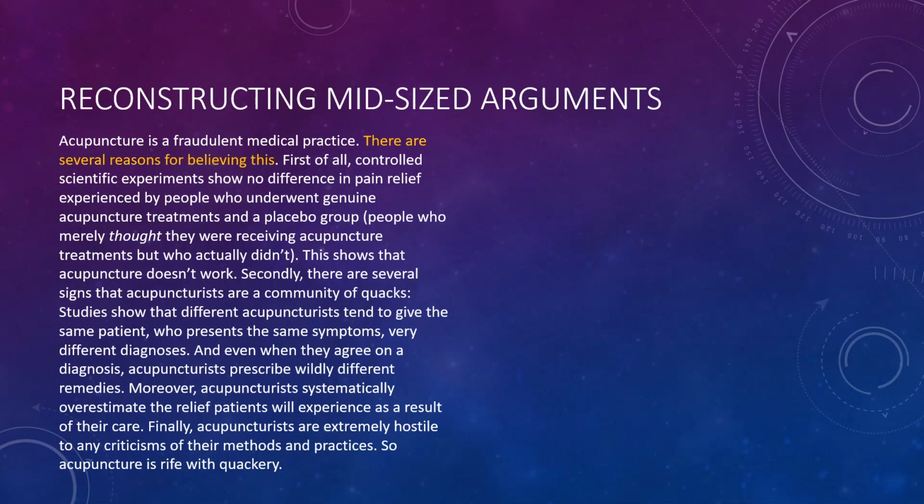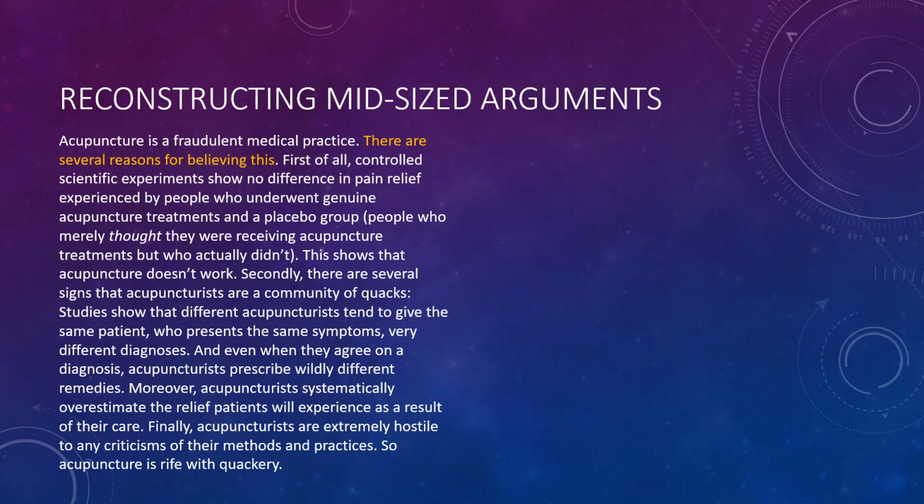So if we take a look here, we have a sentence that indicates that some reasons are forthcoming. There are several reasons for believing this. That usually introduces a string of premises. But what's right before it? The statement, acupuncture is a fraudulent medical practice. And that is actually the conclusion of the entire argument. So there is going to be one main argument here, and its main conclusion is going to be that first sentence. Everything that follows that is some kind of supporting argument.